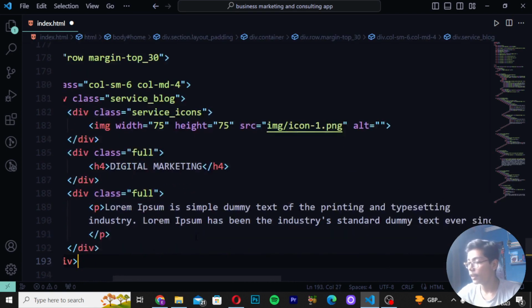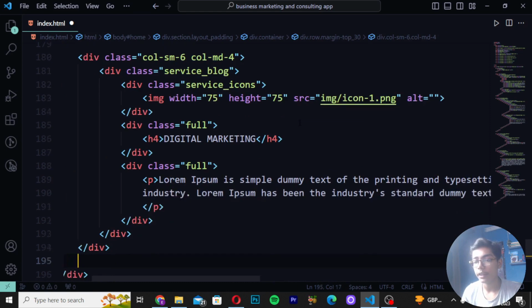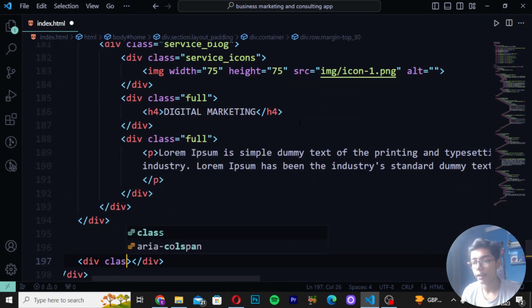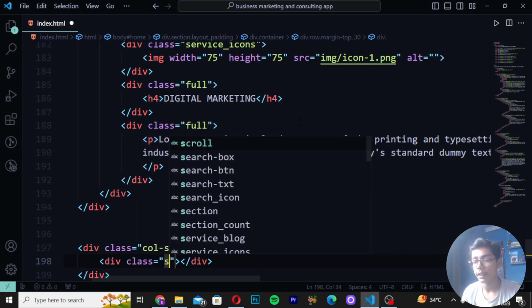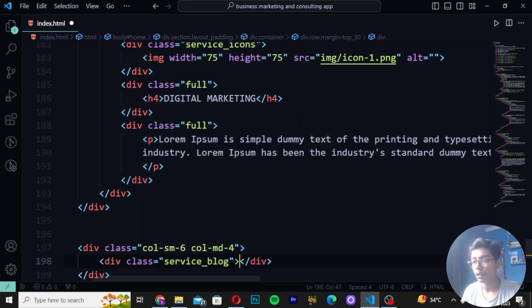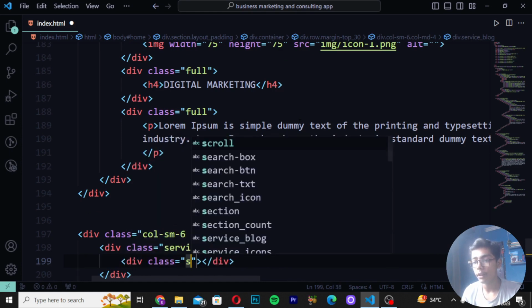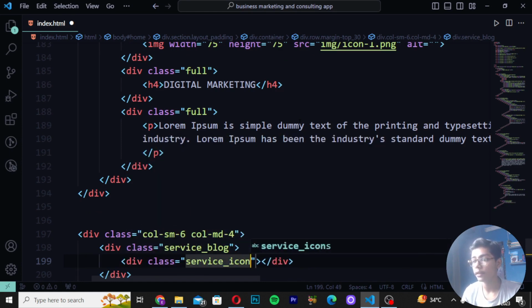Now when you have done that, you have to simply move after the 3 divs here. So you can see these are the 3 divs, and then you have to write div class as col-sm-6, and col-md-4. Then you have to write div class as service_block. Then you have to write div class service_icons.